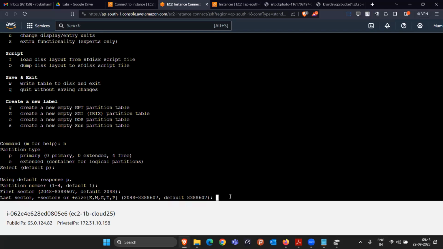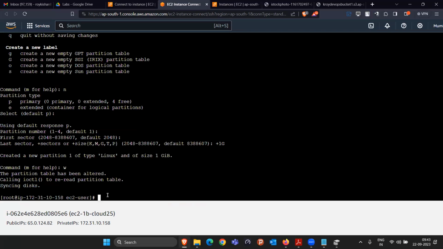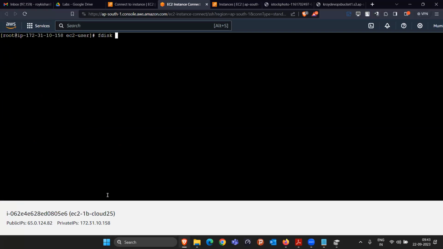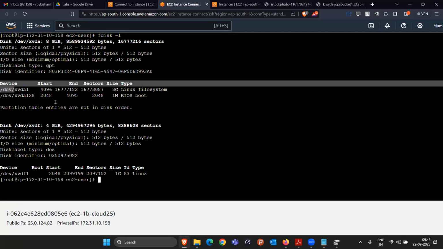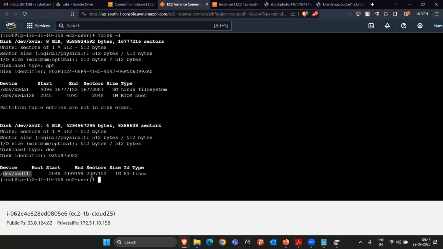But if I want to create a partition of size 1 GB, I will simply write plus. See, they are clearly mentioning that if you want to specify some size, you can simply write plus size. So I want to specify 1 and capital G. G is for GB, K is for kilobyte, M for MB, G for GB, like this. I'll press enter. So see, they said that we created a new partition of size 1 GB. And how to exit? Simply press W. That's it. Now if we do fdisk -l again, see, previously this table was missing at the bottom, right, but now this table is coming. And they are clearly saying that in this 4 GB disk, somebody created a single partition of size 1 GB, right?